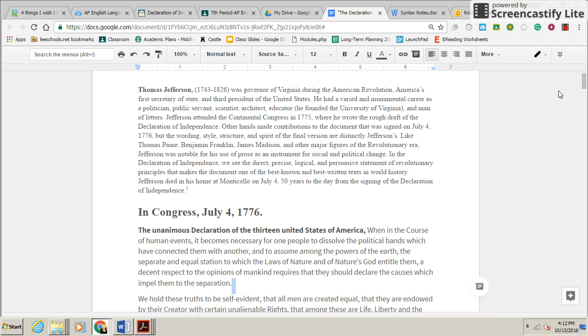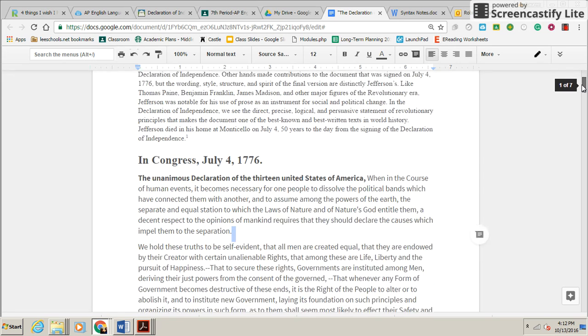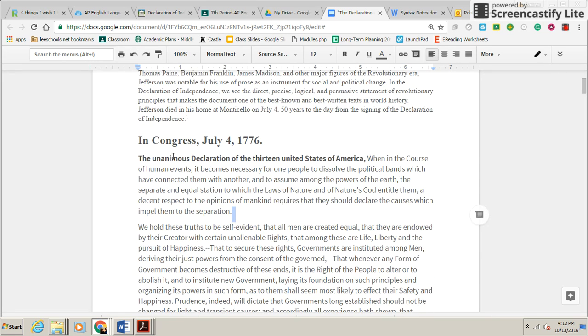Anyway, if you do not have this document pulled up, you should go on Classroom and make a copy for yourself and pull it up. If you want to annotate it on a Google Doc, that's fine. Or if you want to print it and annotate it, that's also great. All right, here we go.